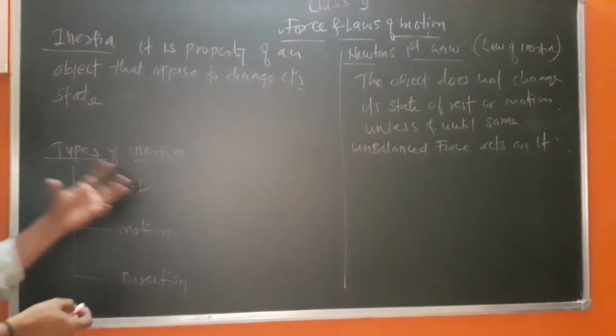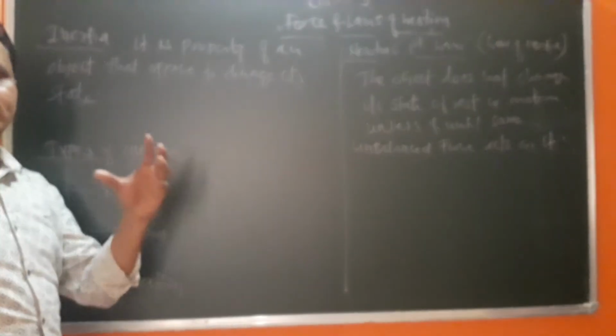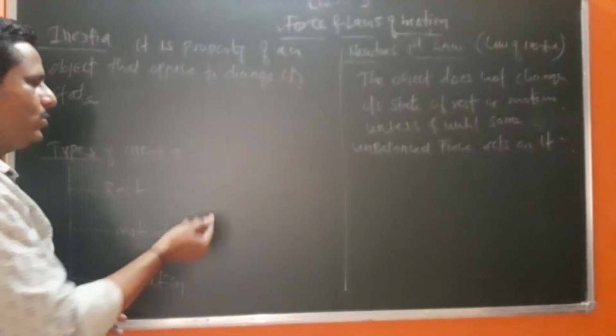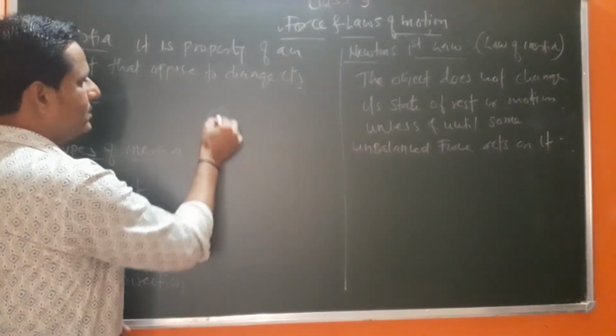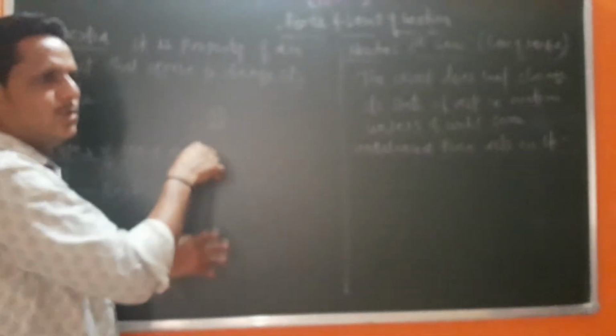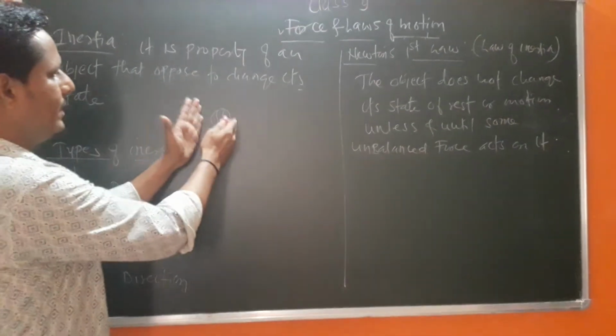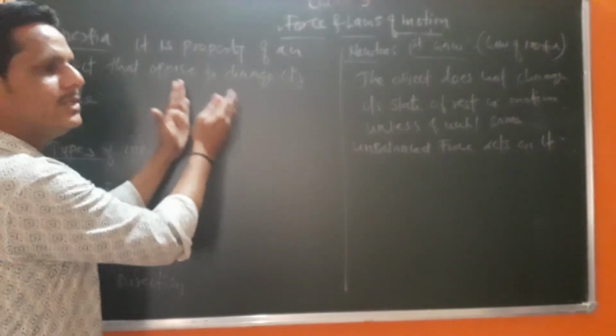It means if the object is at rest, it tries to remain at rest. If the object is in motion, it tries to remain in motion. For example, as we know, an object is at rest. This is simply one ball. Again I take it. It is right now at rest. Until any unbalanced force acts on it, it tries to maintain its state. It does not change its state.